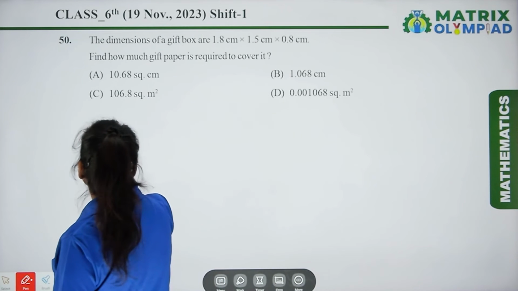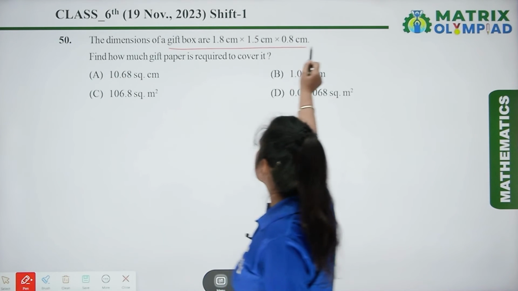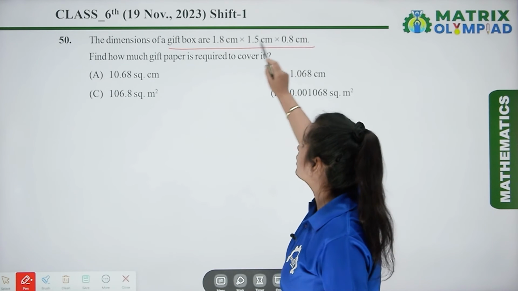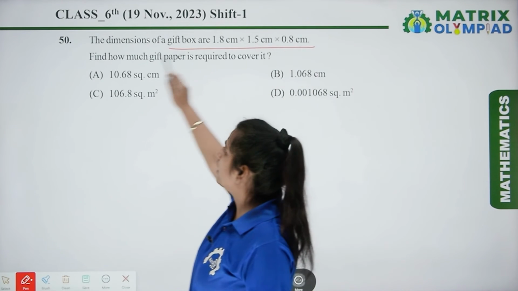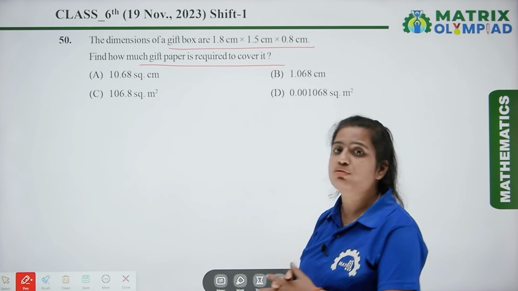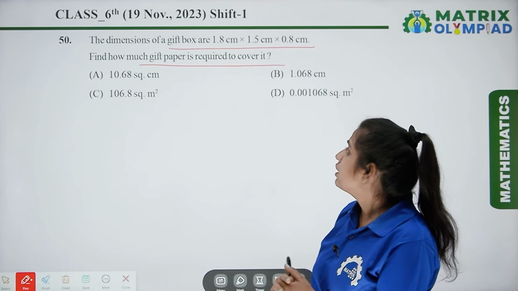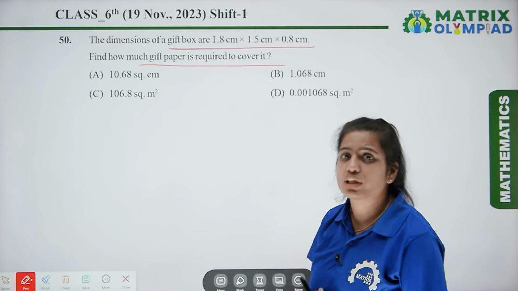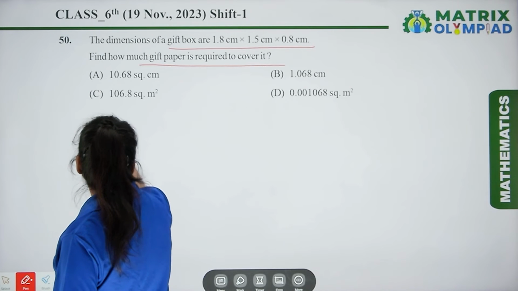Now here what we have to do, the dimensions of a gift box are given to us, that is 1.8 centimeter multiplied by 1.5 centimeter multiplied by 0.8 centimeter. We have to find how much gift paper is required to cover it. So what we have to do, we have to find the gift paper requirement, means the length of the gift paper. So here let's draw a cuboid.